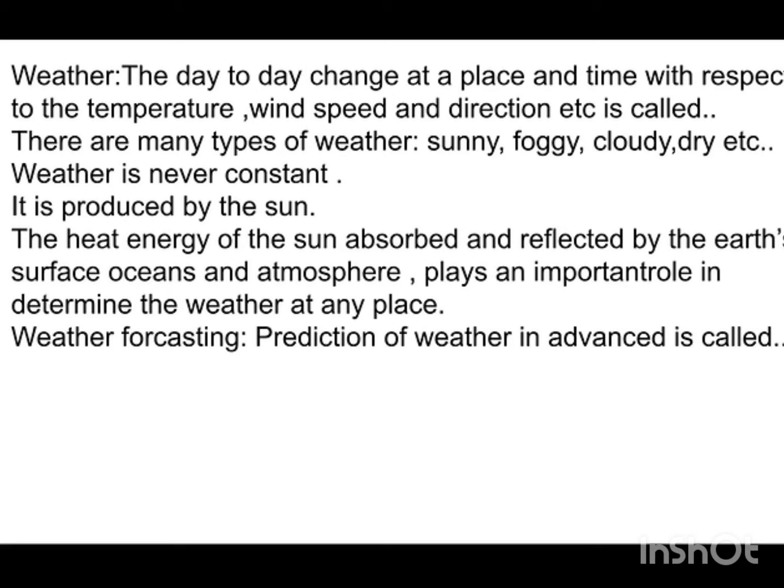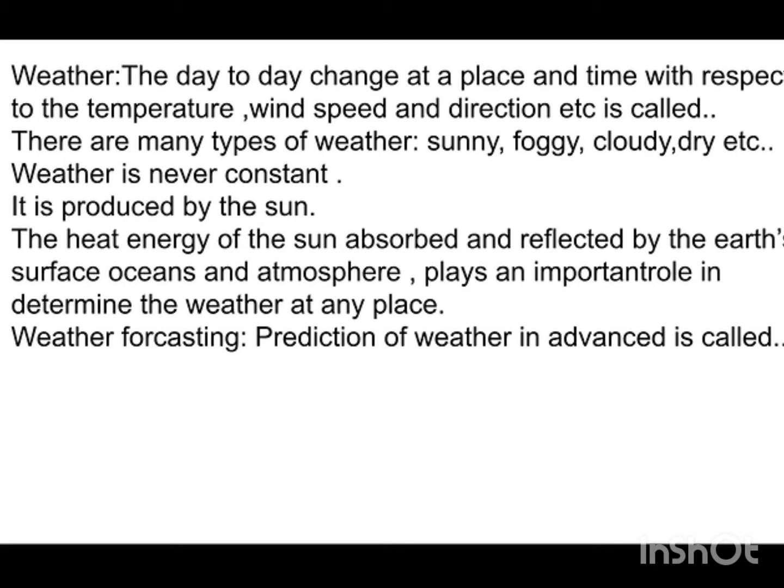Next is weather forecasting. What's the meaning of weather forecasting? It's the prediction of weather in advance. Prediction in the sense we have to assume, because of the situation of the cloud, on the basis of the speed of the wind, the temperature, the direction of the wind, we predict that tomorrow may be a cloudy day, tomorrow may be a rainy day. As you have seen in the news also, they are giving the news that the monsoon will start from this date. This is called weather forecasting, and this is one kind of prediction. It might be right or not.